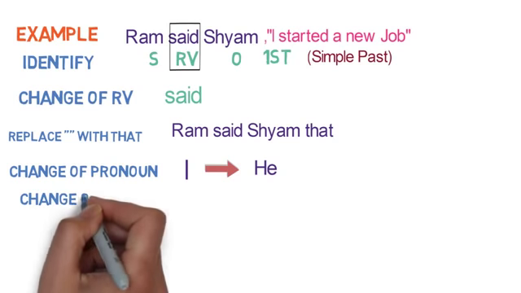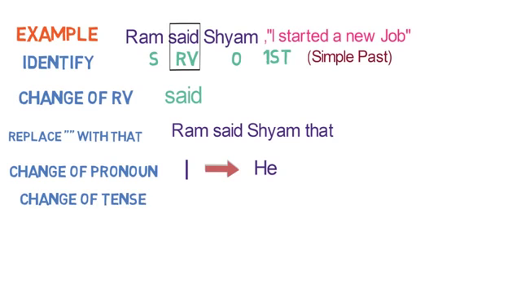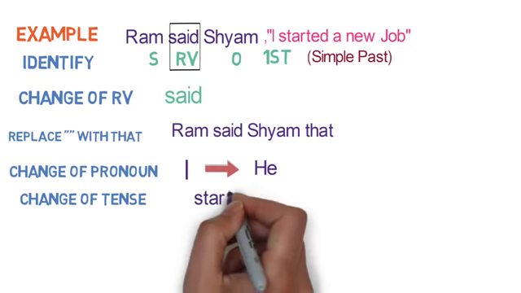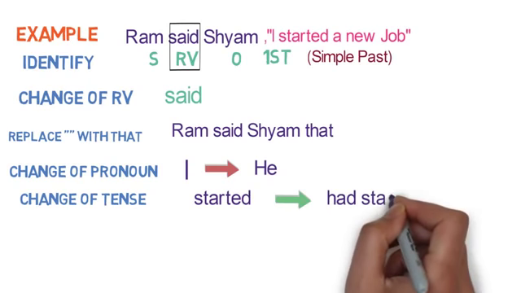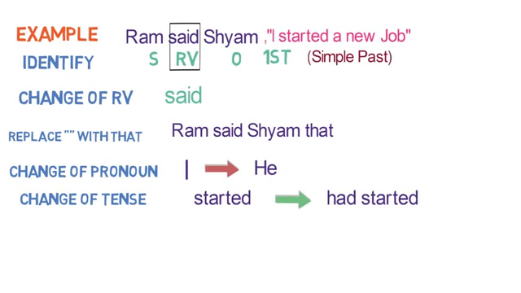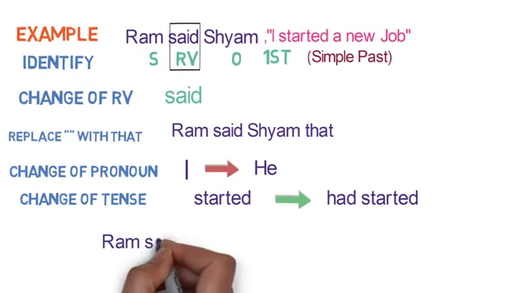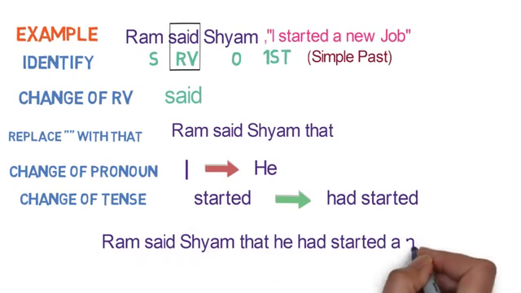Now the fifth step is to change the tense. Here the tense is in simple past, so it gets converted to past perfect. In this case, started will be converted to had started. And sixth step won't come here as there are no words referring to time in the reported speech. So the final outcome is Ram said to Shyam that he had started new job.